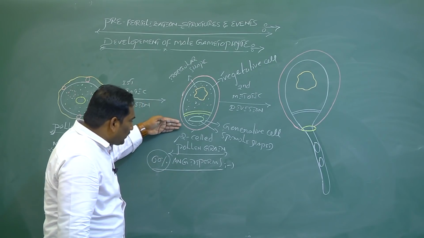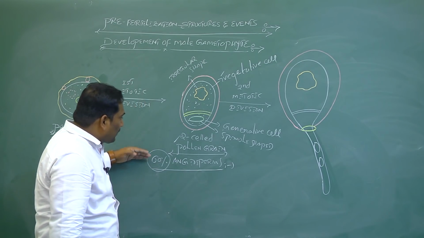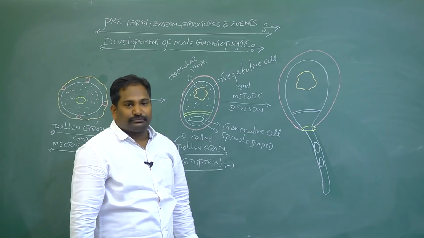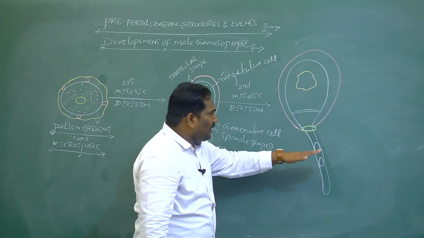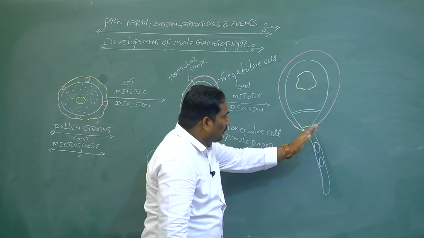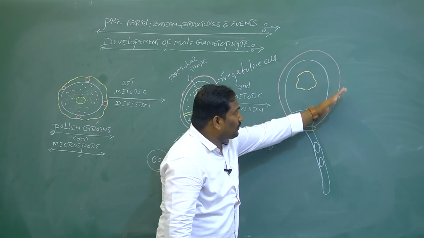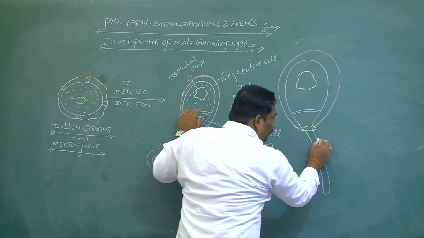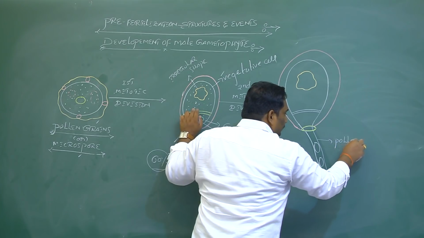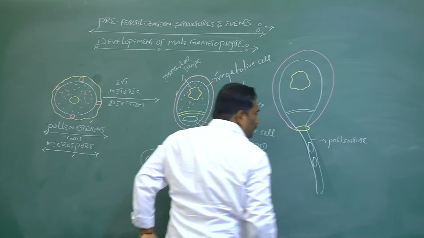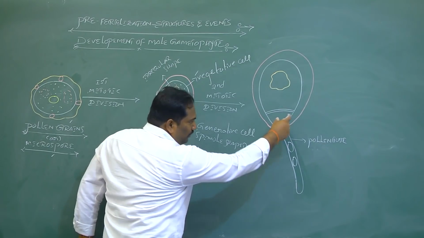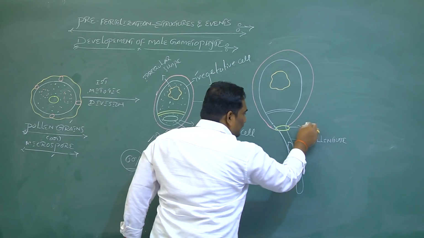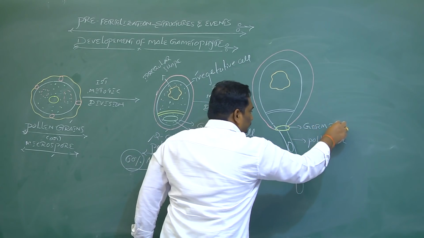These 2-celled pollen grains, in 60% of angiosperms, are released from the anther and land on the surface of the stigma. On the stigma, when water and nutrients are available, the outermost exine ruptures and the intine forms the pollen tube. The pollen tube comes out of the pollen grain through the thin areas in the exine called germ pores.